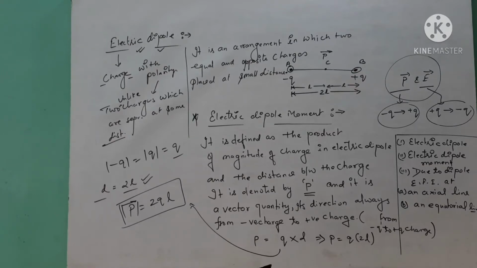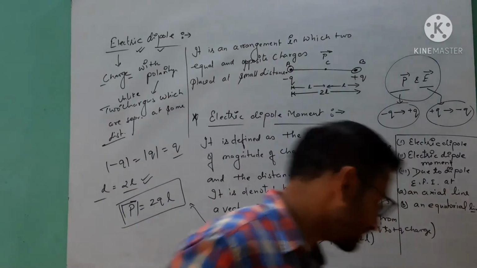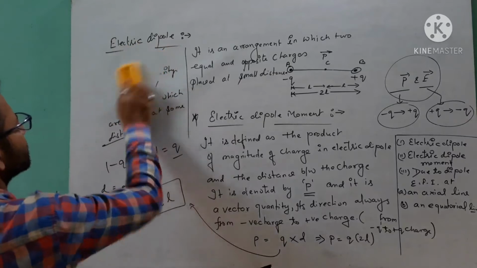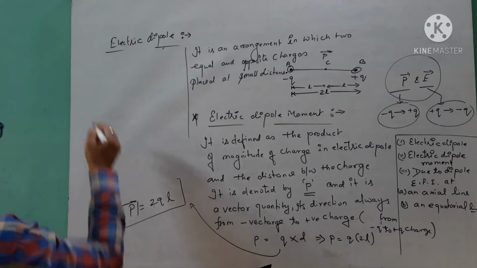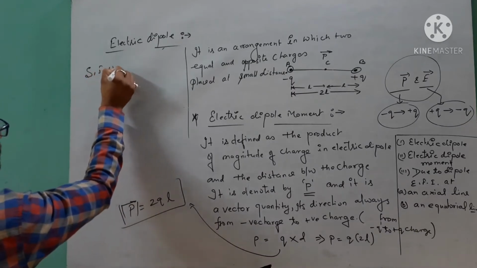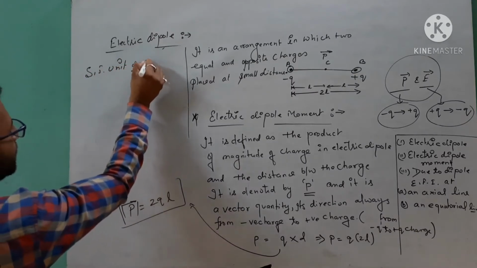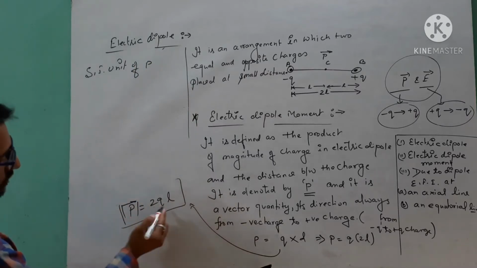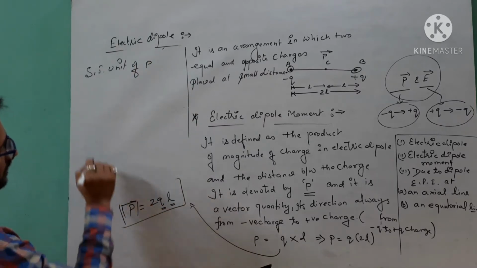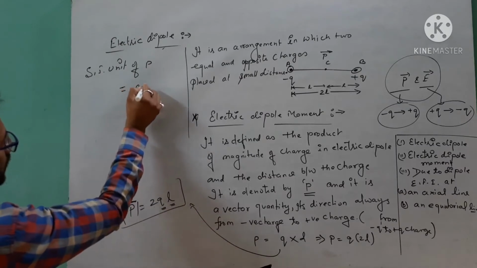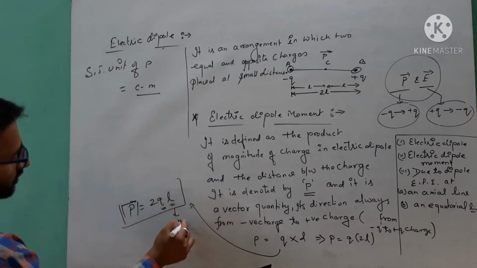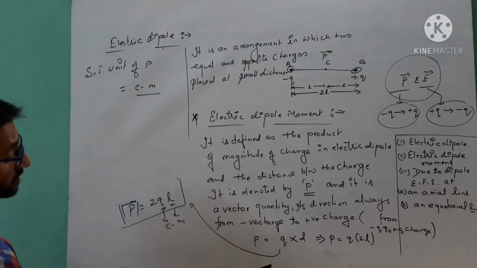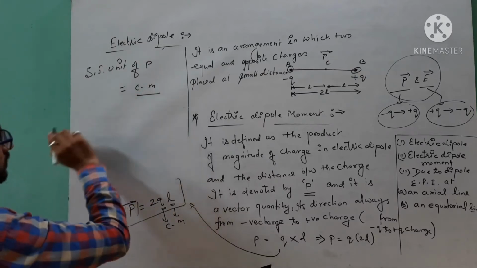After that the next one, we will talk about the SI unit and the dimension formula. When we talk about the SI unit of P, it will be 2QL. As we know, Q means coulomb, L means length, the SI unit of length is meter and the SI unit of charge is coulomb, so it will be coulomb meter.